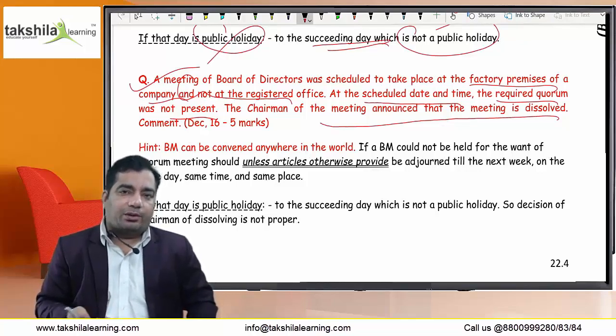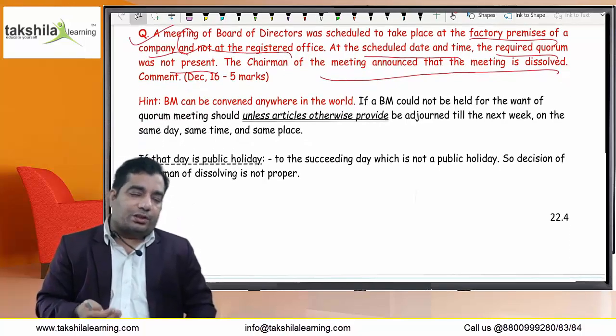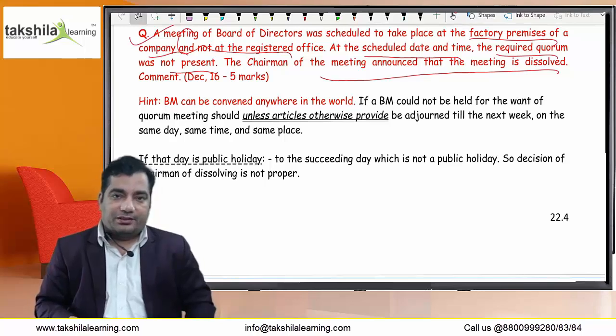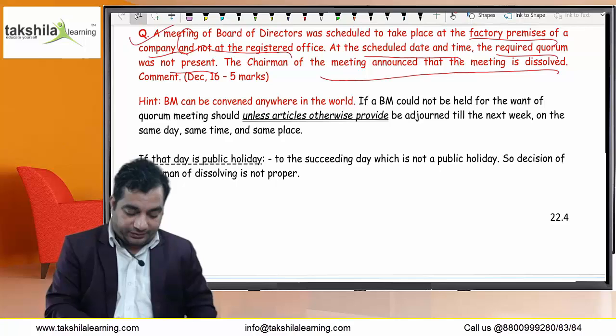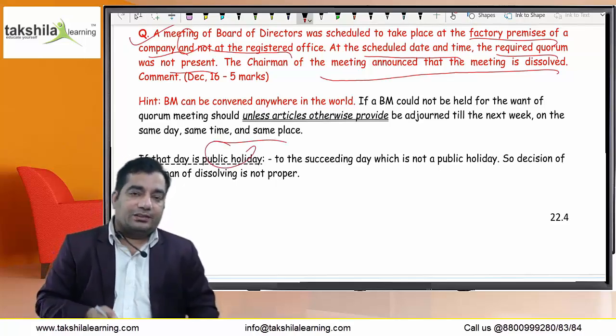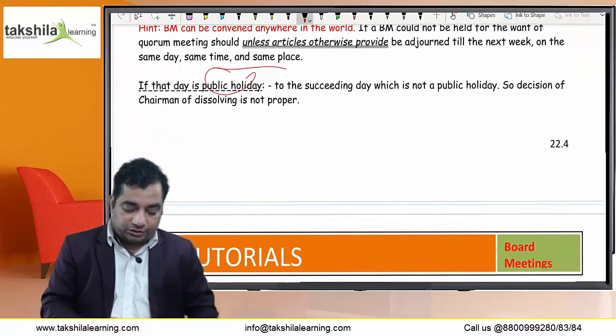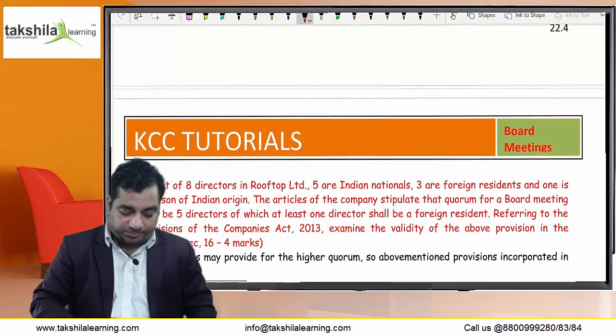This is about a board meeting, and this is the unique feature of a board meeting. Any meeting that could not be held due to want of quorum can be held in the next week, same day, same place, same time. And if that is a public holiday, it can be held on the next working day, which is not a public holiday. So the decision of the chairman of dissolving the meeting is not proper.